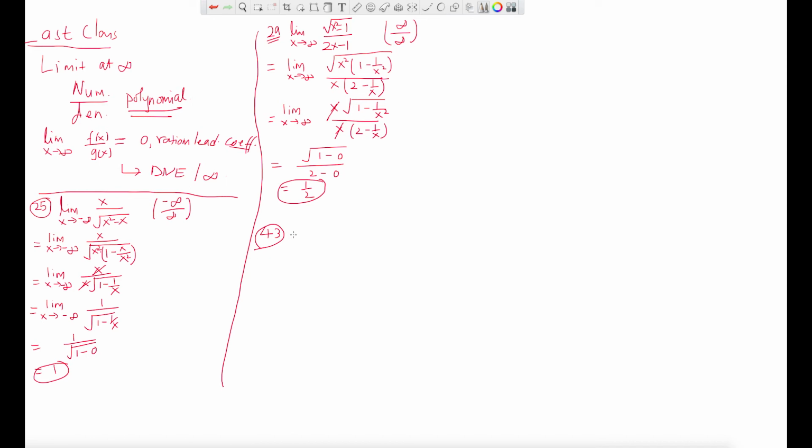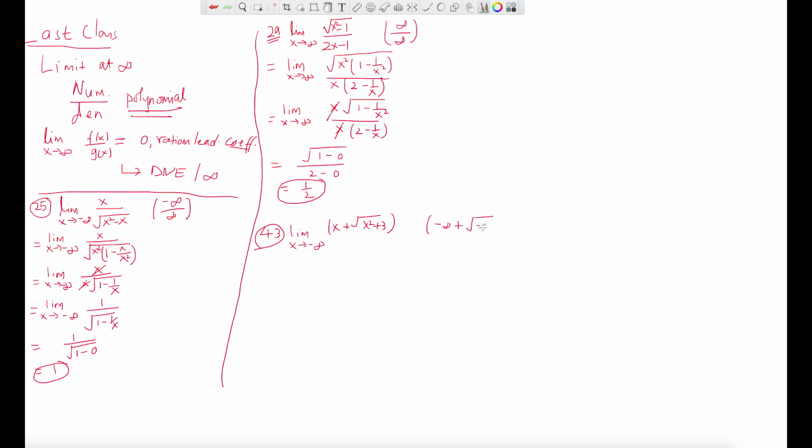In question number 43, we have the limit as x tends to negative infinity of x plus the square root of x squared plus 3. Let's plug in the limit right away. If you plug in negative infinity for x, you get negative infinity plus negative infinity squared, which is positive infinity.